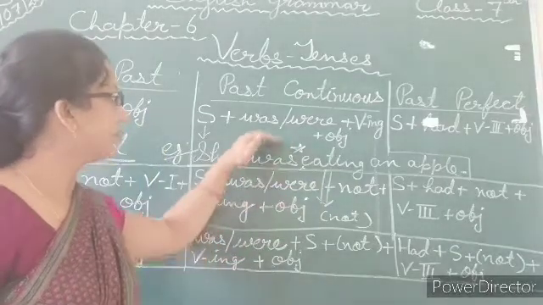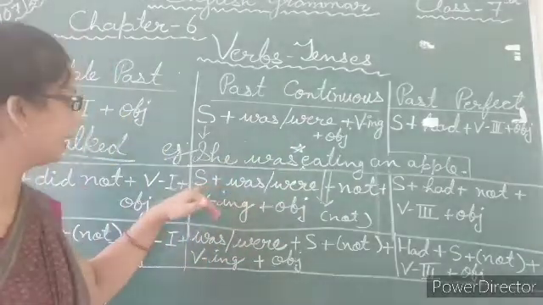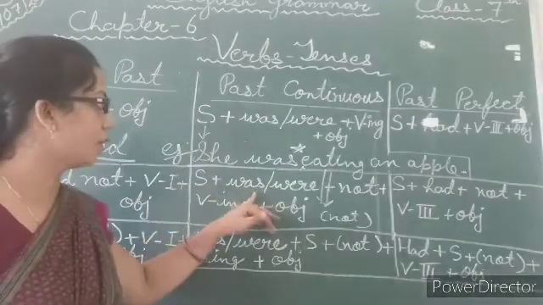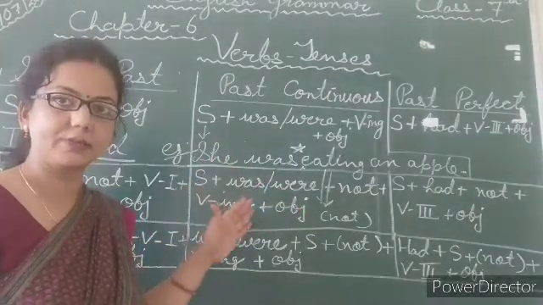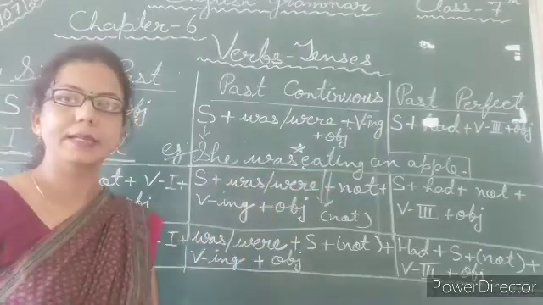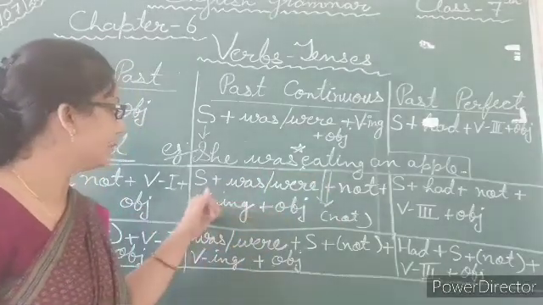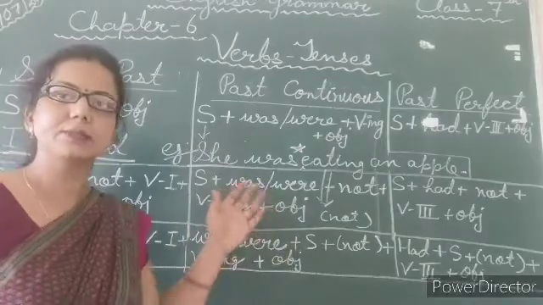Now look at your structure. The structure for negative form is subject plus was or were according to the given subject plus not, and then the ing form plus object. Very simple again.